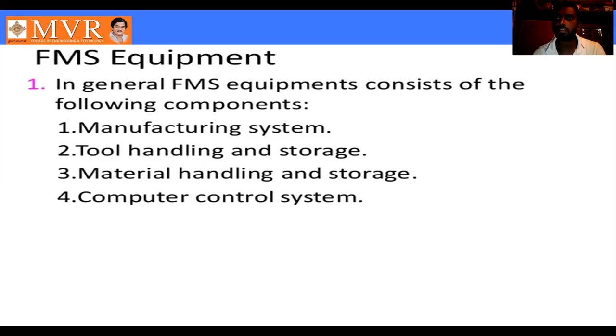So the total system, this type of system, material handling and storage system, goes under one of the technologies: material handling and storage system. These three topics we discussed in the previous lecture: manufacturing system, tool handling and storage system, and material handling and storage system.